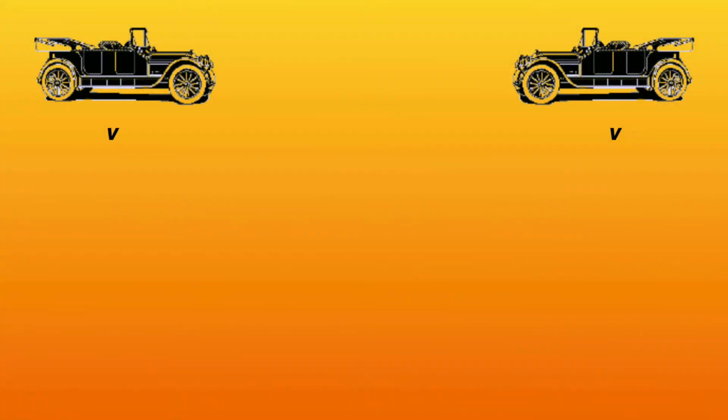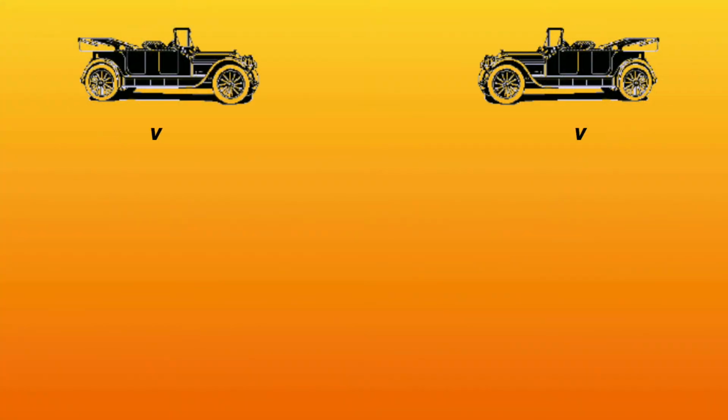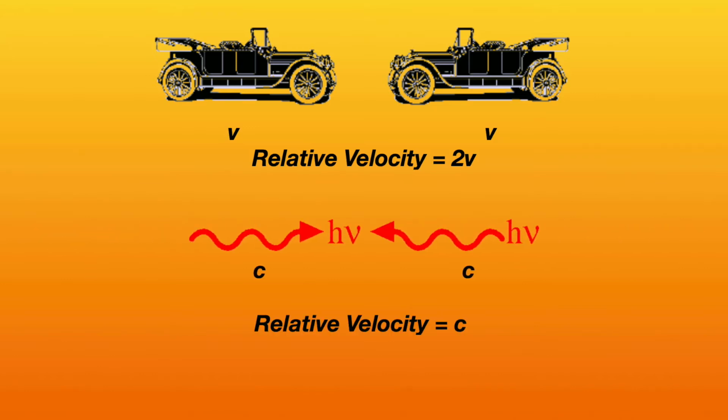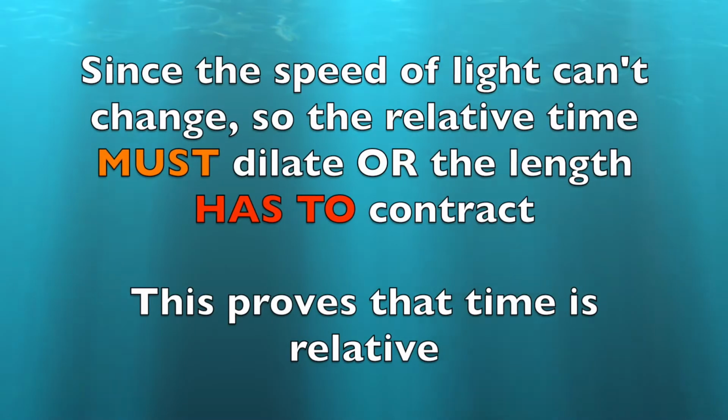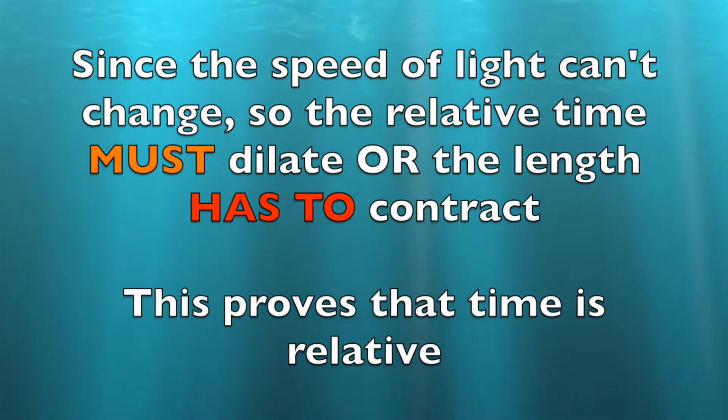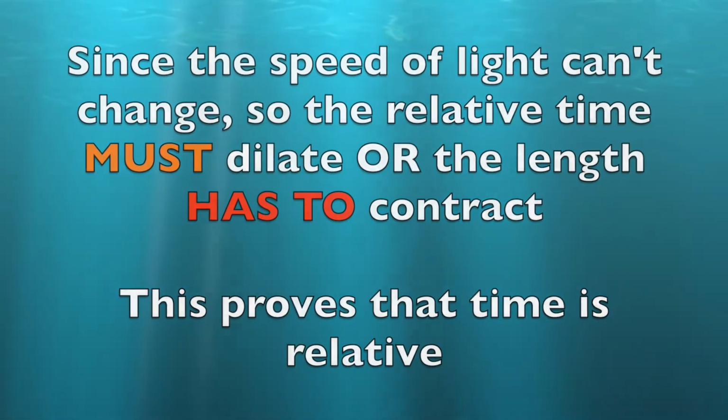So, consider two cars moving in opposite directions with velocity v. Their relative velocity with respect to each other will be twice v. Now, consider two photons moving in opposite directions with velocity c. Their relative velocity will still be c. This led to the discovery of two startling yet realistic phenomena: time dilation and length contraction.